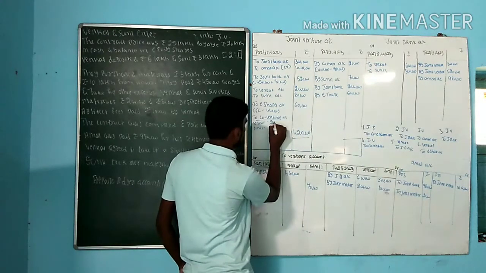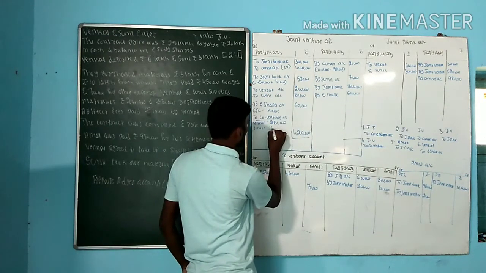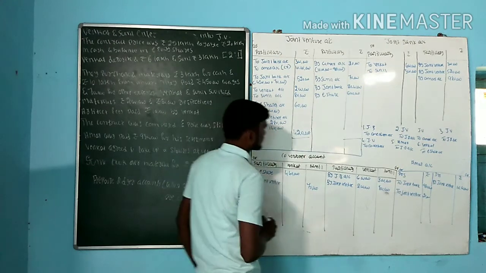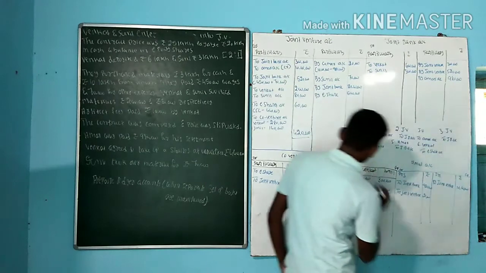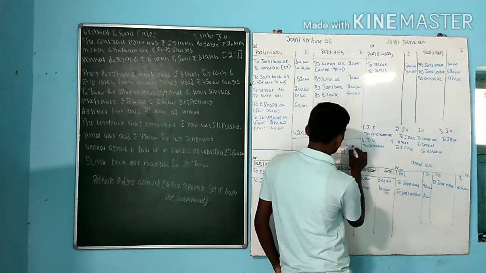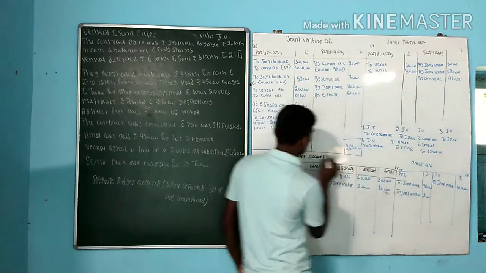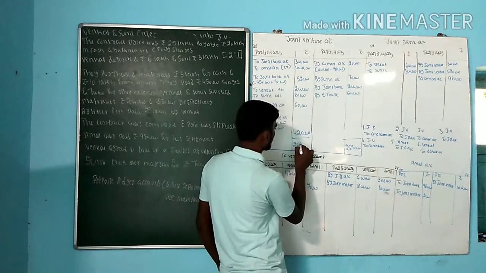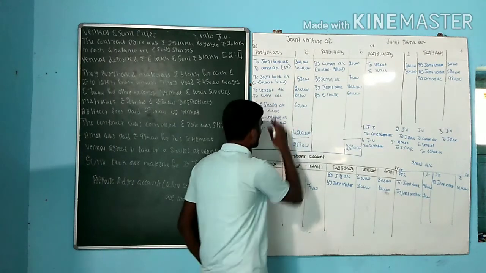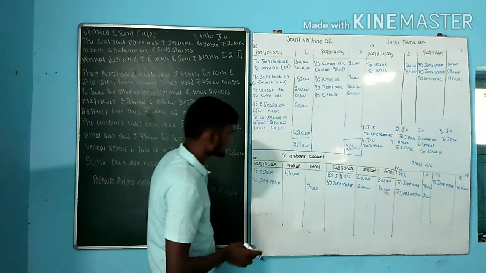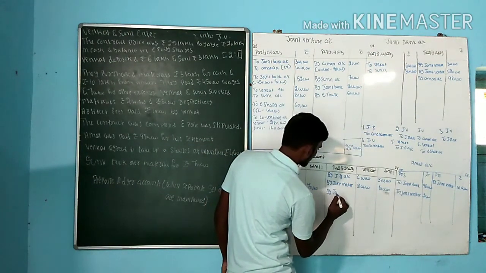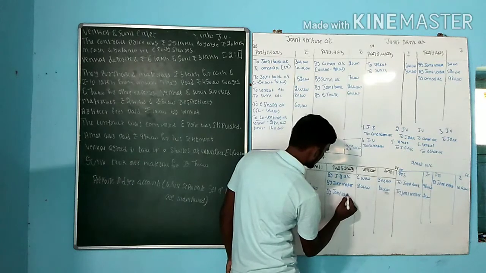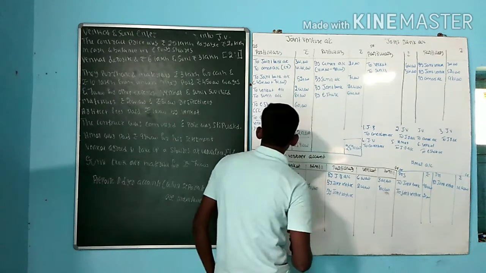2,80,000 and 1,40,000. So the total value is 25 lakh 90,000. Then this amount will move to the co-venturers, it will become by joint venture. How much by joint venture?